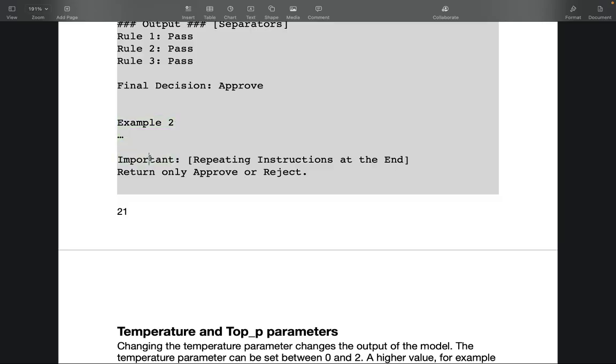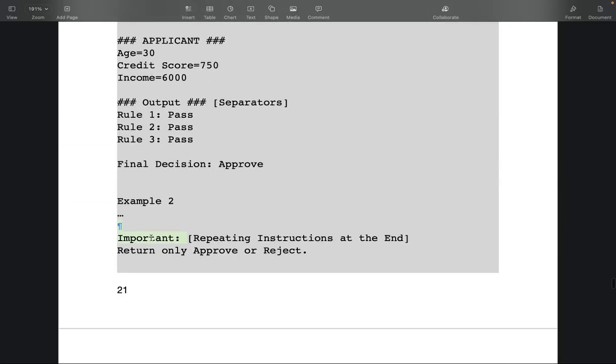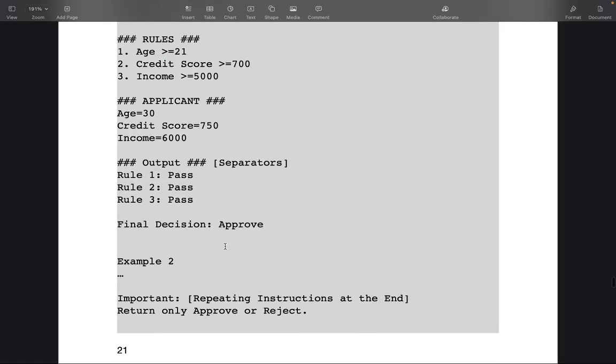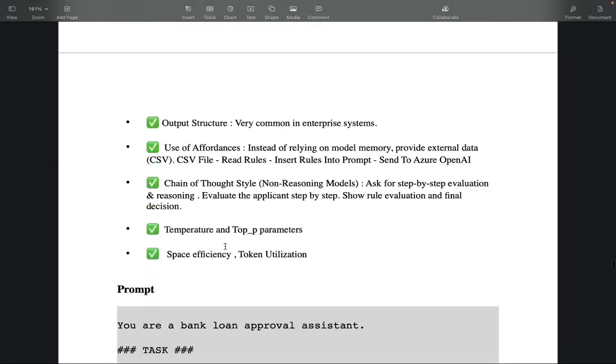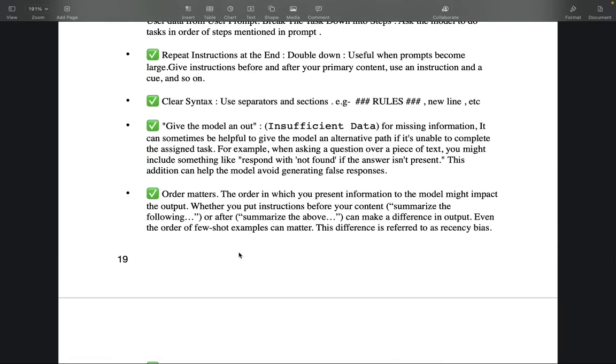And as I mentioned, if your prompt is becoming long, you repeat the important instructions at the end, for example, return only approve or reject, something like that. I'm just giving an example. So that's what I explained in these strategies, and I have just demoed it in that prompt example.